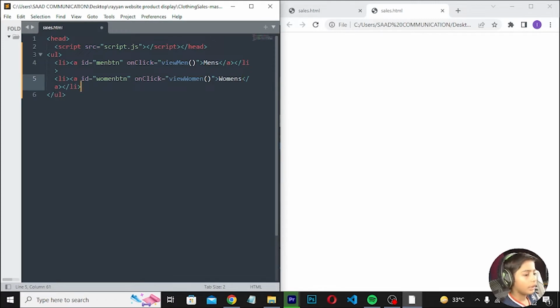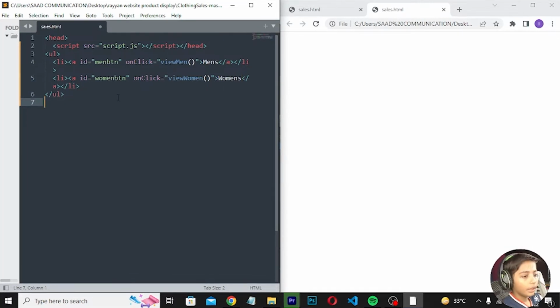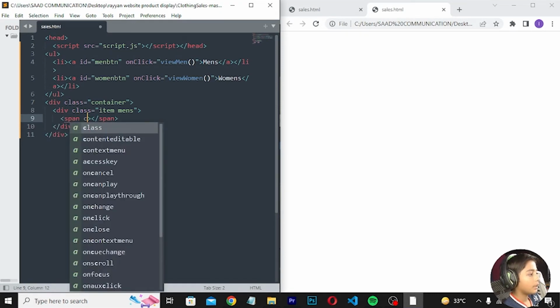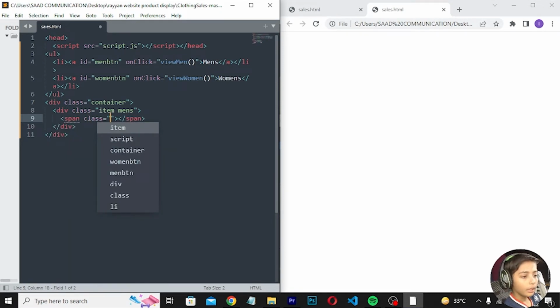and here we can press enter, and write div class should be container, enter, div class should be item, div class should be item men's, and enter, span class should be shop-name, span should be Uniqlo,